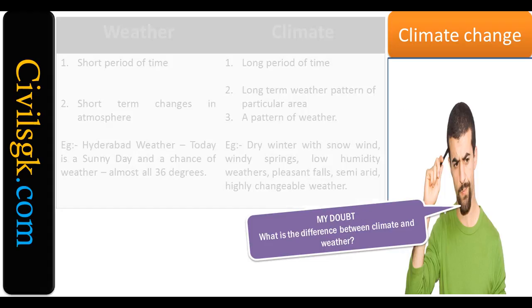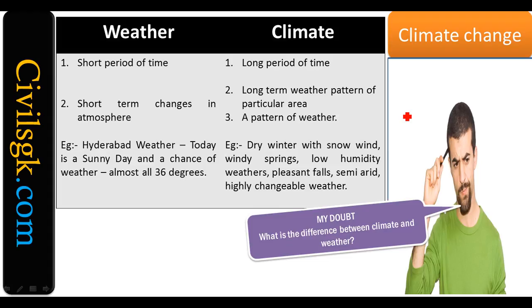Let me discuss. Weather is a short period of time, whereas climate is a long period of time. Let me give you an example so that you will be able to understand. Let's take the example of Hyderabad. What is the weather of Hyderabad today? If Hyderabad is too hot today, you can say it is a sunny day, and it is almost around 36 degrees temperature in Hyderabad.